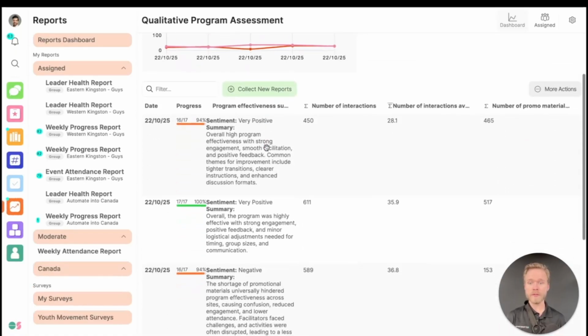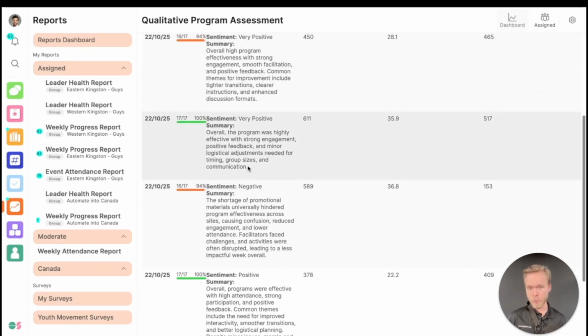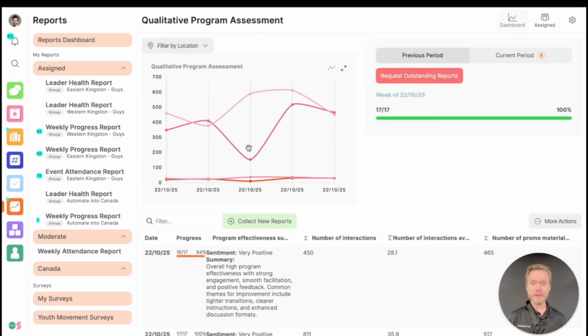Now, it might be helpful to also compare this to some of the other qualitative reports. So I'm going to go and generate the summary for all the different weeks. And we can see, again, very positive for all the weeks except for this one that has the big gap. And so that alone right there gives us an idea that there's something that happened this week, and in this case, promo material shortage.